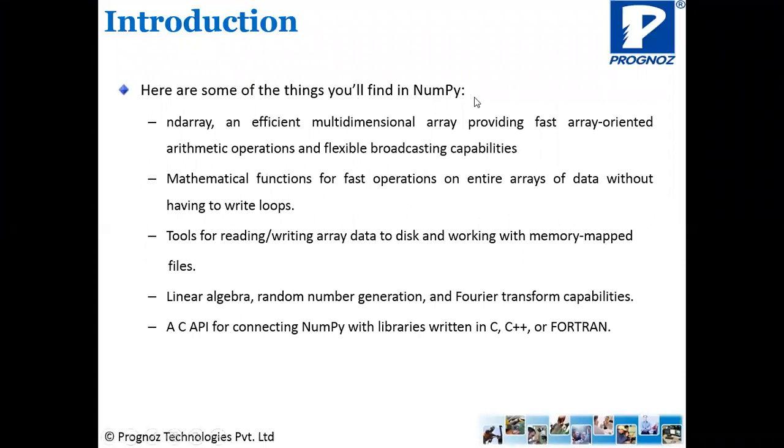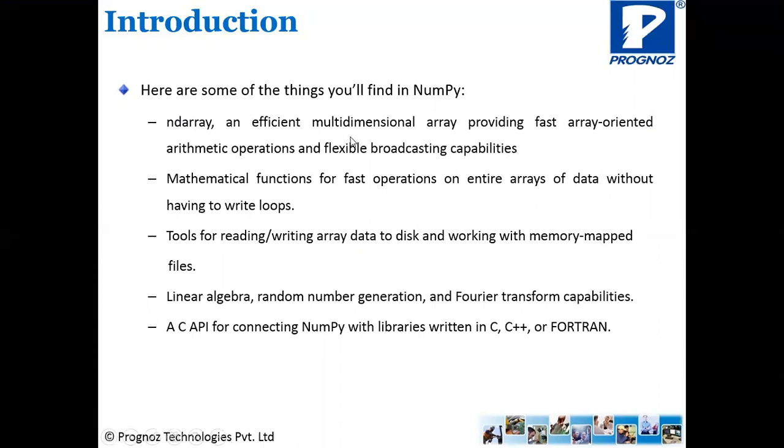So these are the things that we'll find in NumPy. First of all, we'll find an n-dimensional array that is called an ndarray. It is an efficient multidimensional array providing fast array-oriented arithmetic operations and flexible broadcasting capabilities.